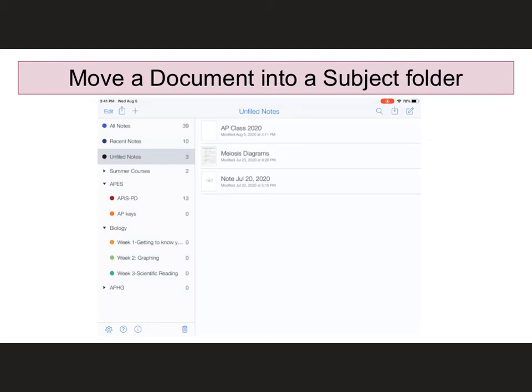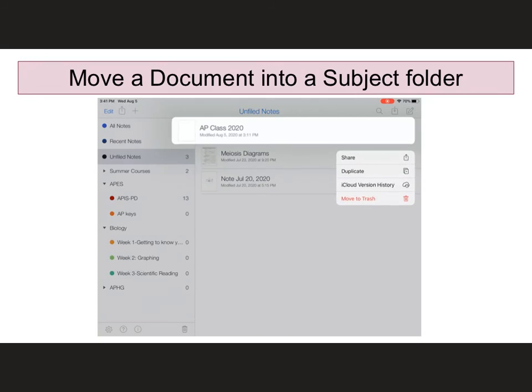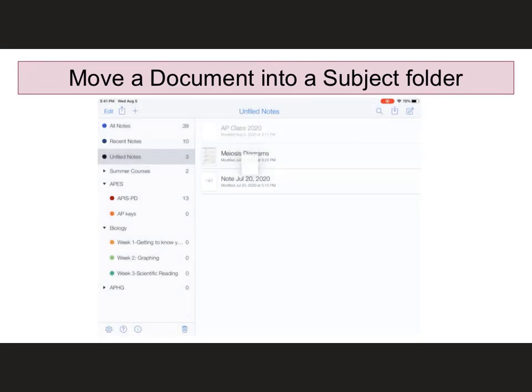Now to move these, all I'm going to need to do is touch and hold the document, and you can see where it now becomes something mobile. And this was my AP class. So I'm going to put this in my AP keys folder, and you can see there's now a number 1 there. And if I touch this, I can see that that's where it happens to reside right now, which leaves me with 2 unfiled notes.